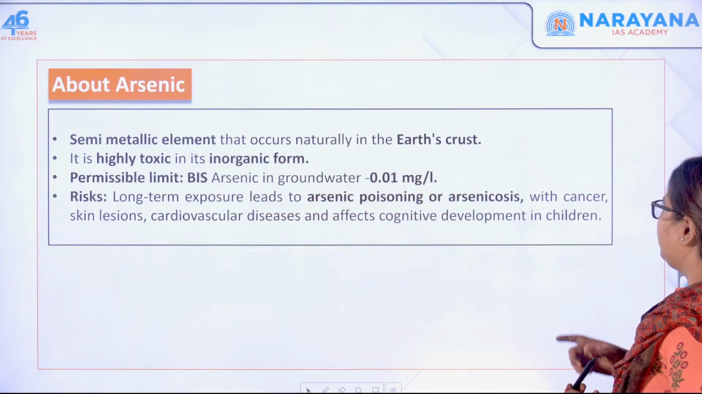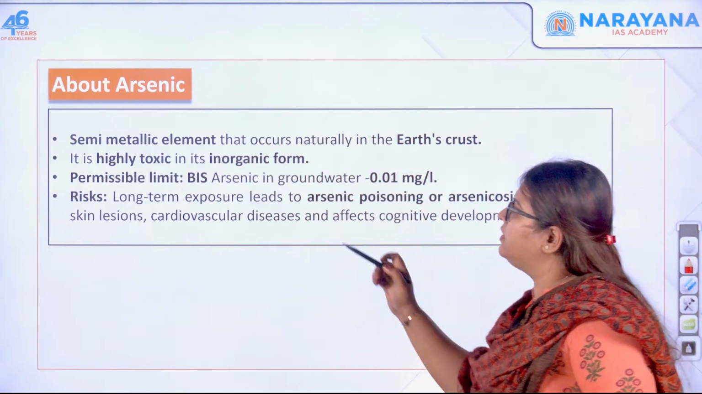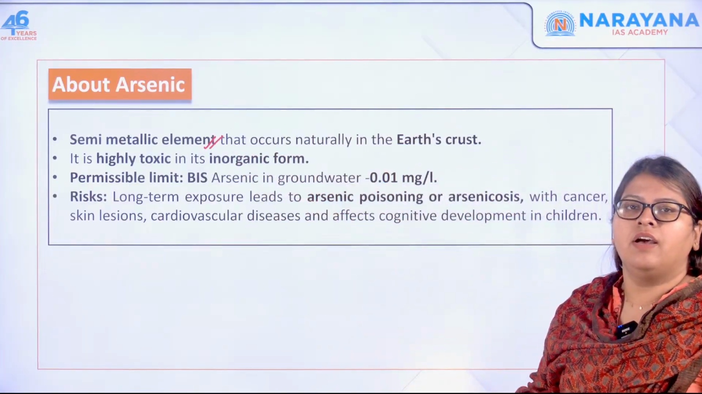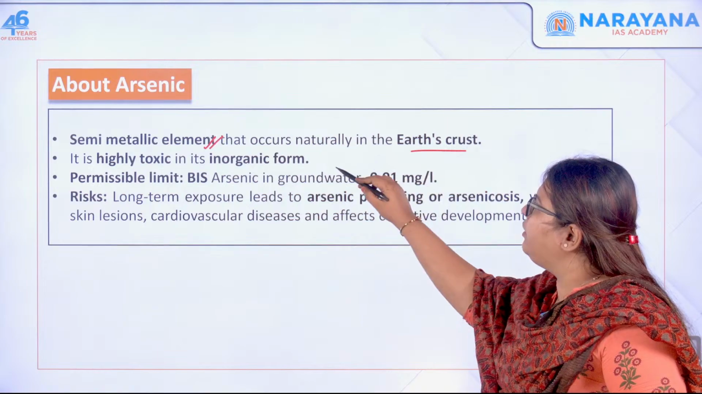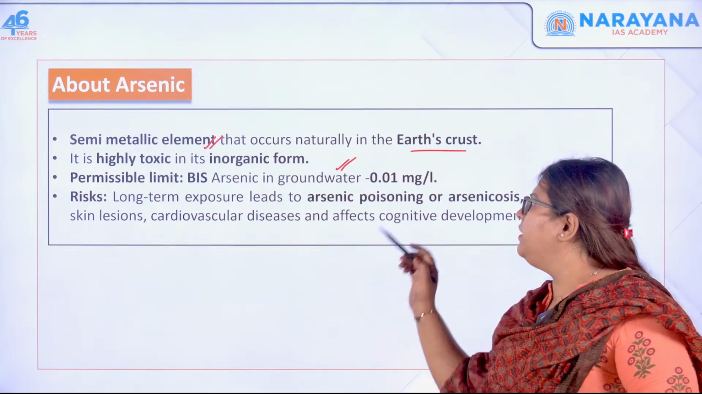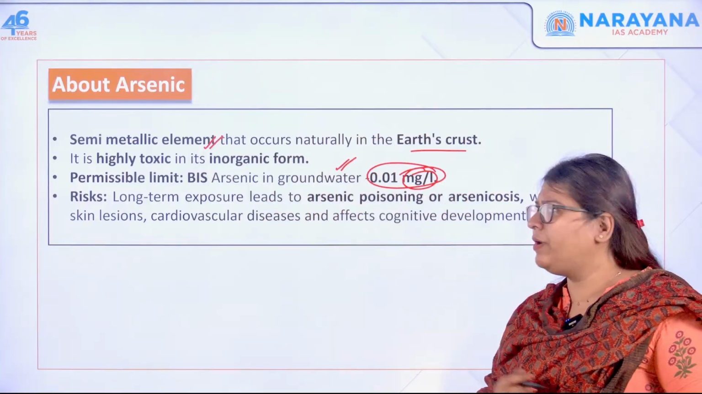Now, let's move forward and see what is this particular arsenic. It is, of course, a semi-metallic element, naturally found in the Earth's crust. It is highly toxic in its inorganic form. And what is the permissible limit? 0.01 mg, that is milligram per liter.